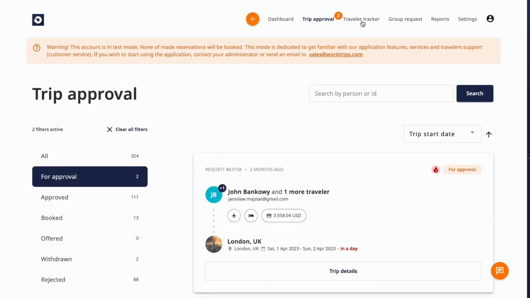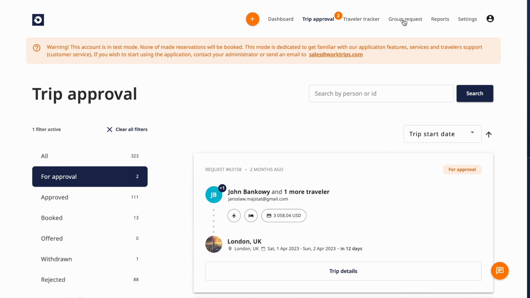Traveler Tracker is a tool that allows you to monitor travelers. The location of currently traveling users is based on their itinerary. Travelers also have the option to share their actual location. You can use this feature to notify the travelers located in specific areas about events or accidents.